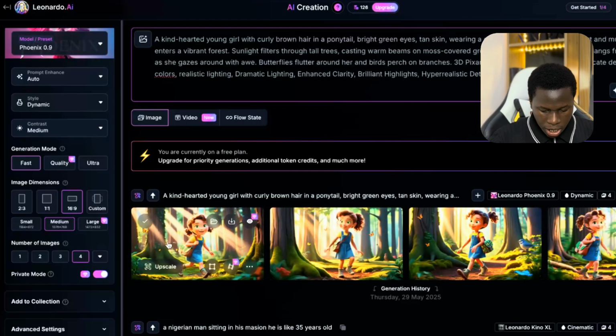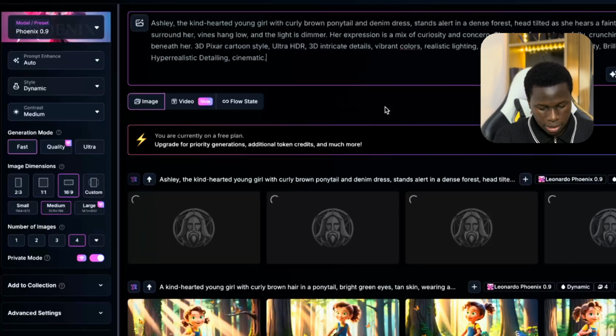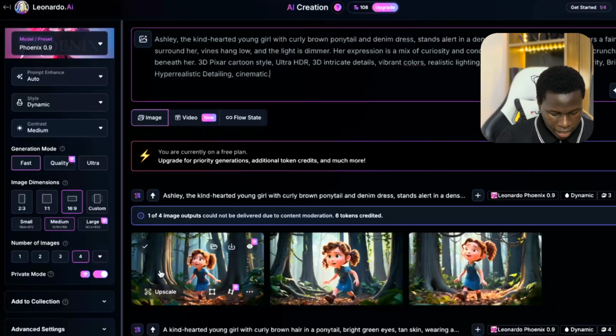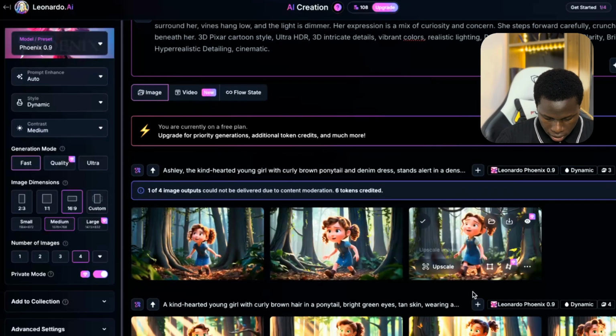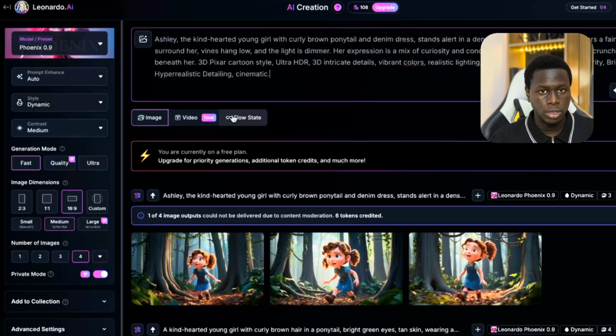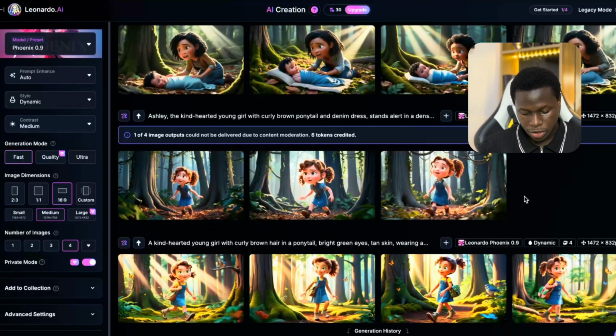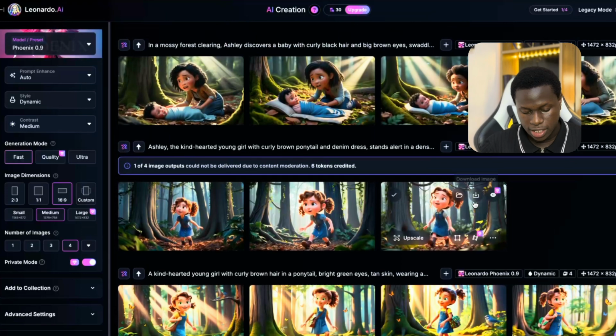Right here, guys, consider we've generated the first image. Now let's do the same for the second image. You can see that I'm doing the second one, and of course we're going to do the same for the third one till we are all done. Consider we've done the second one, and you can see the characters still remain consistent. Now we're going to do this for the rest of the images that we have to generate for our videos. Right here, you can see that Leonardo AI has been able to generate these images for us.